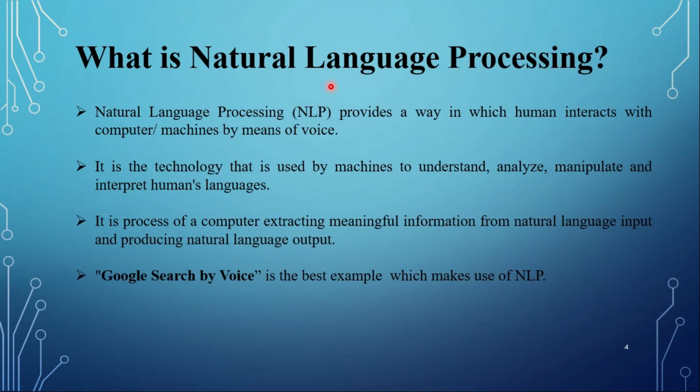What is natural language processing? NLP is the technique through which humans interact with computers or machines through voice. The best examples for this are OK Google and Siri. We talk to them like we are talking to another human. Through NLP, machines try to understand, analyze, manipulate, and interpret humans' language. NLP extracts information from voice input given by us and produces natural language output.